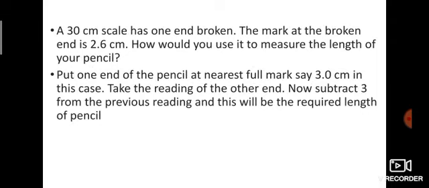A 30 centimeter scale has one end broken. The mark at the broken end is 2.6. How would you use it to measure the length of your pencil? Put one end of the pencil at the nearest full mark, say 3.0, because 2.6 is broken. So you need to start from 3 centimeter. In this case, take the reading of the other end. Now subtract 3 from the reading, and this will be the required length of the pencil.